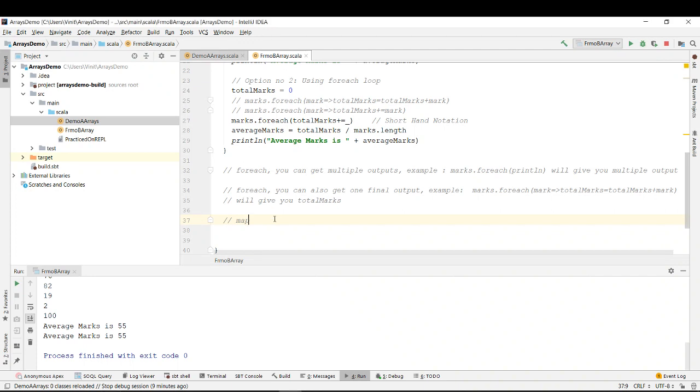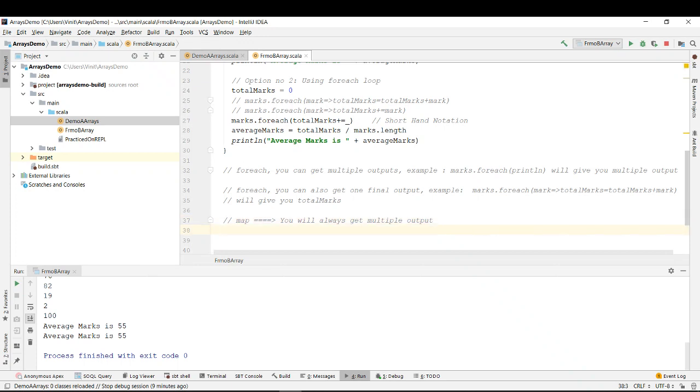You cannot do a summation, you cannot find the total of it. You will always get multiple outputs.